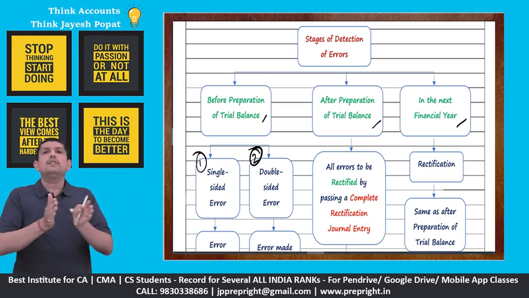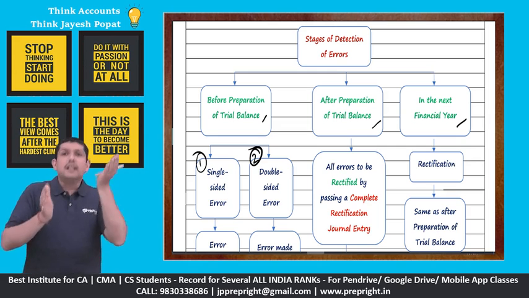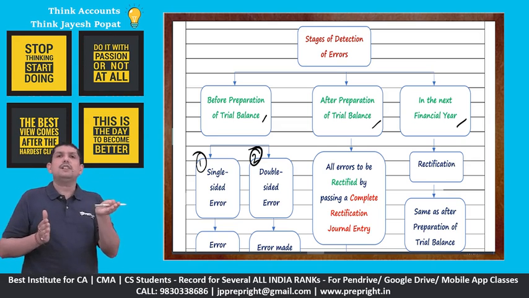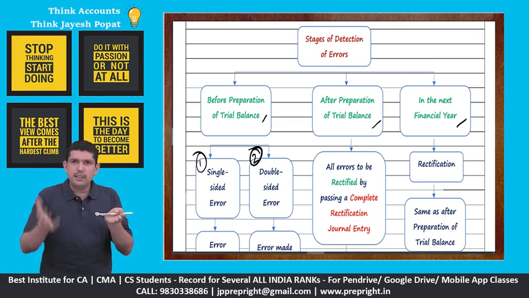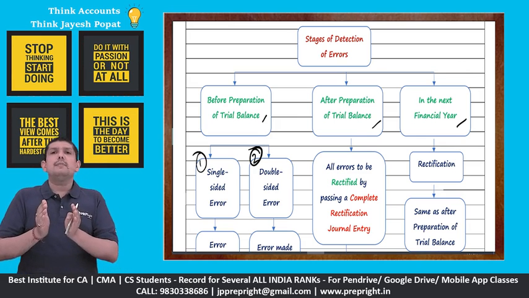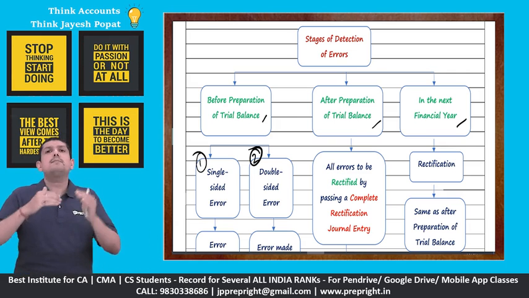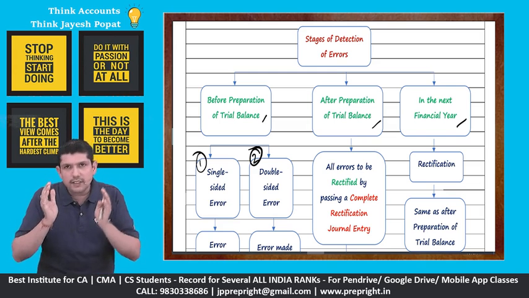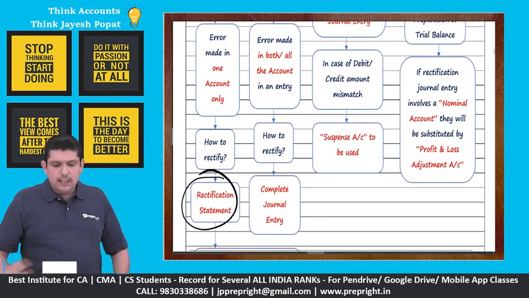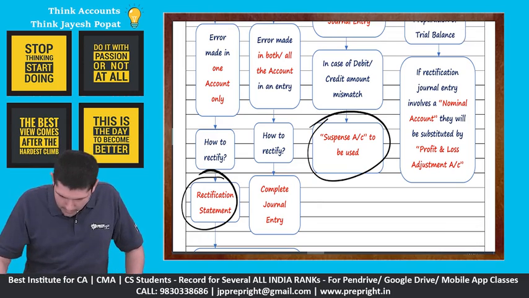Only before preparation of the trial balance, you need to see whether it's a single-sided error or a double-sided error. If it's a single-sided error, you need to pass a rectification statement. You need to record a rectification statement. If it's a double-sided error, complete journal entry. But after preparation of trial balance, right, any difference in the trial balance has been posted to the suspense account and rectification has to be passed by passing a complete journal entry. If it's a single-sided error, right, then the offset account will be the suspense account. You need to use suspense account to rectify those type of errors.